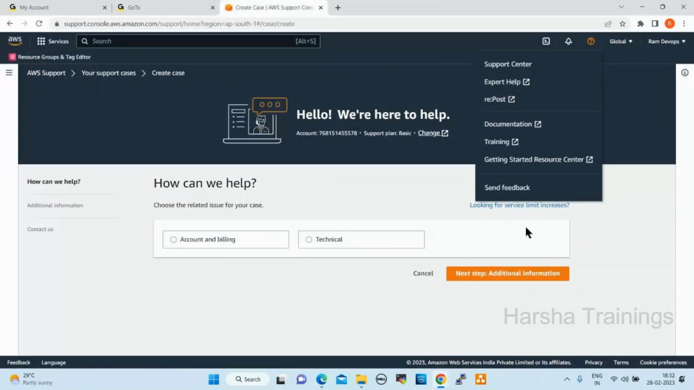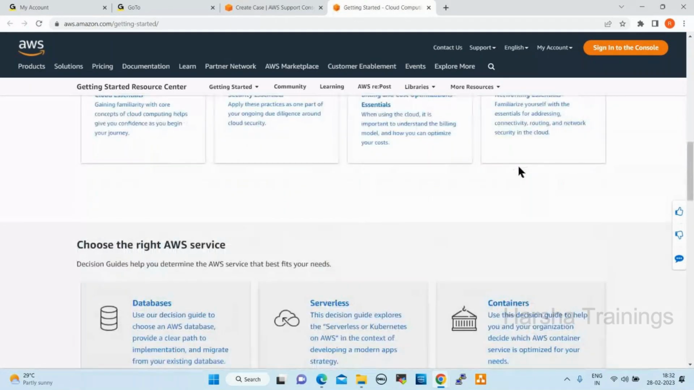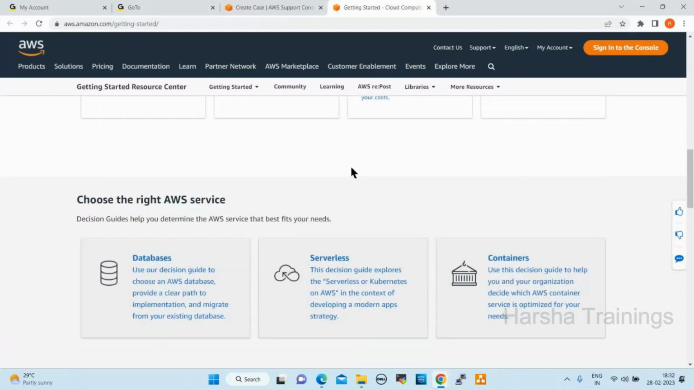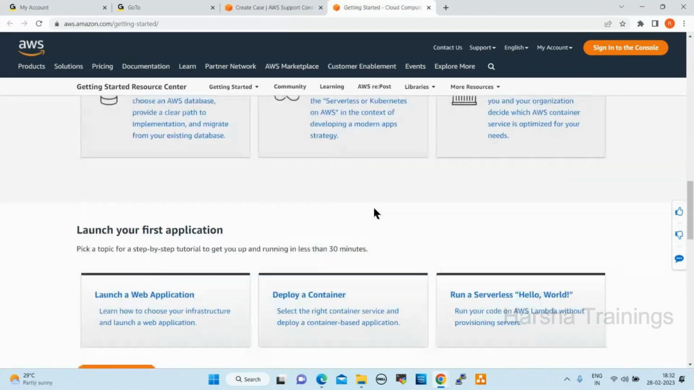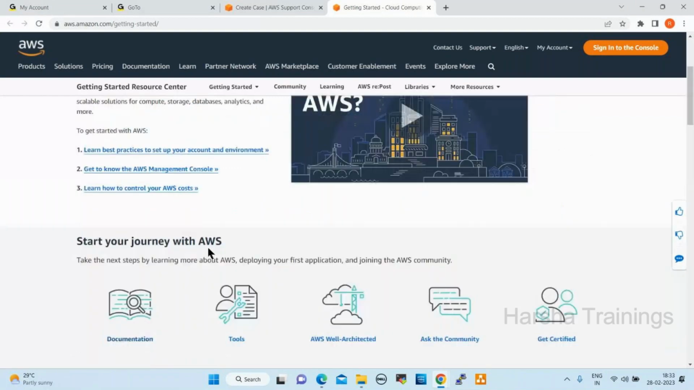Next one, getting started resource center. What is this? Click on this. Go down here. So apart from these AWS services, they give you other services also. See here, dive deeper out of the AWS cloud. So here: compute, serverless, containers, storage, machine learning, databases, right? They give you other services also here. If you want to go through, you can go through here.